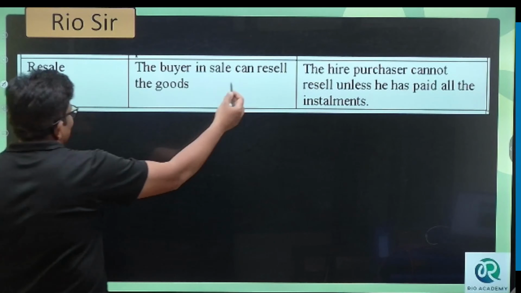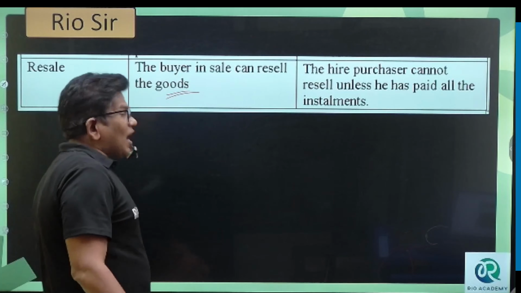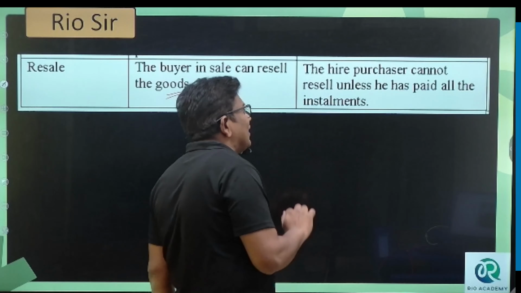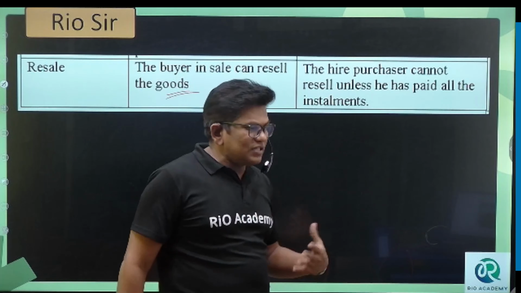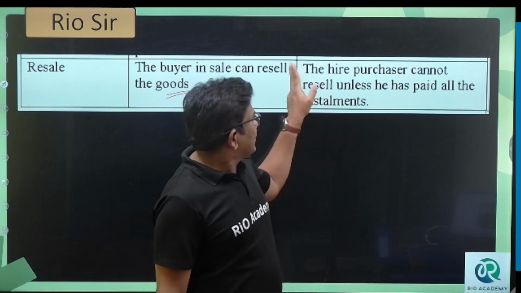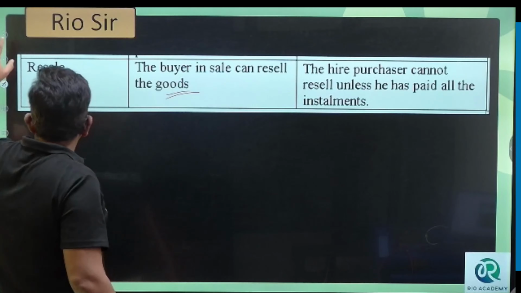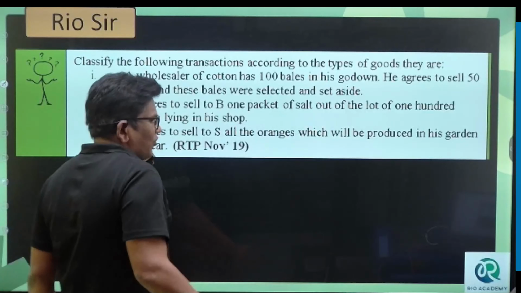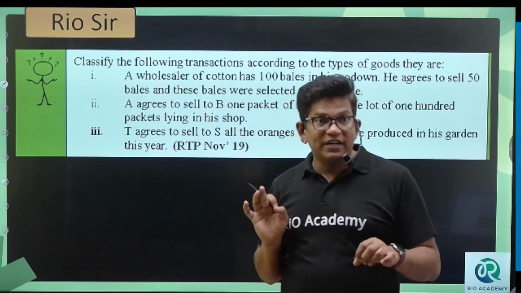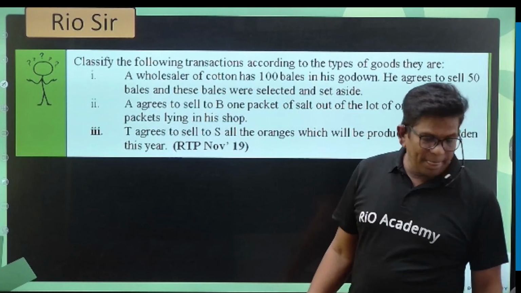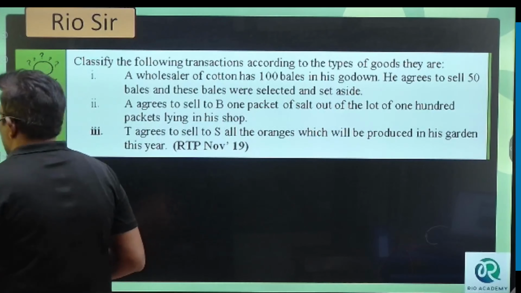The buyer can resell the goods, obviously. In case of sale, 100% the buyer can resell the goods, whereas hire purchasers cannot resell the goods until and unless they pay all the installments. Once he has made all the installments, it won't be a hire purchase anymore. Understood, bacho? Very important question: what is the difference between sale and hire purchase? You can expect this question for December 23. Any doubts you have? Can we start the next question, bacho?